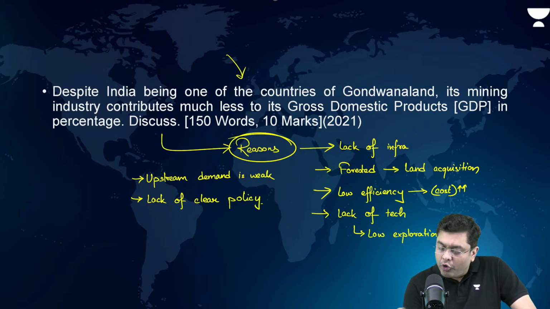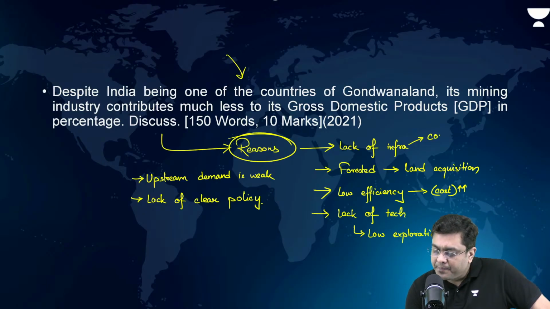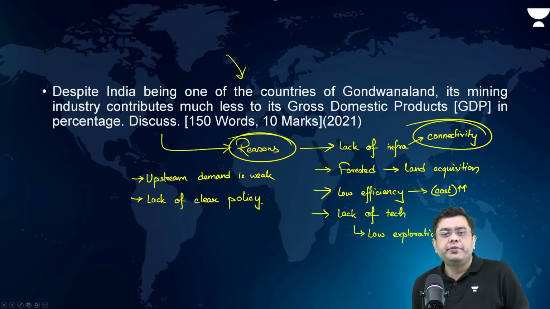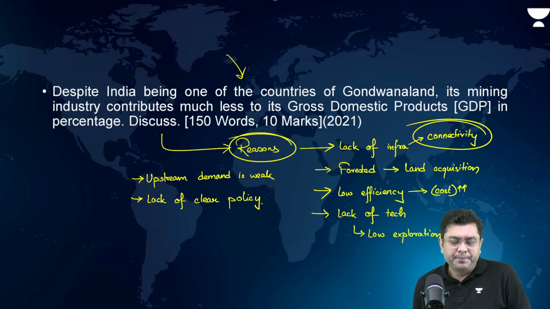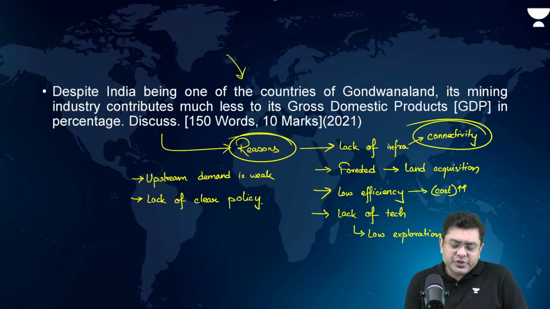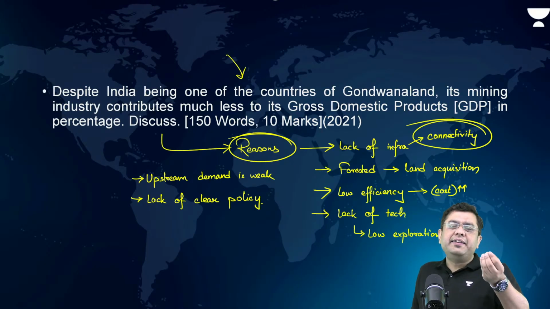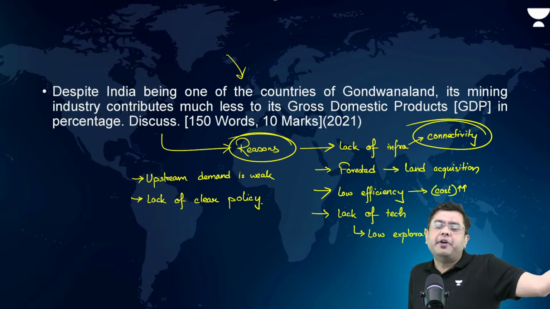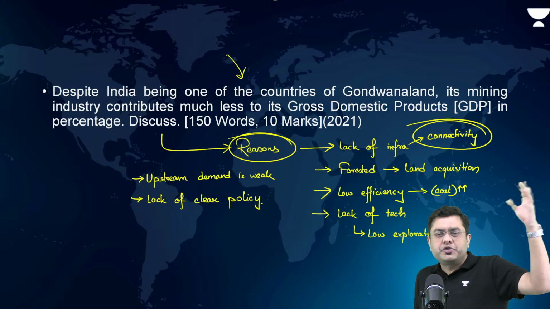Okay. So, all these you have to mention, infra in terms of connectivity, that is lacking. So, all these can be mentioned. Okay. So, again, a 10 marker, 150 word answer, simple question. Now, in terms of upstream industry, for example, let's suppose iron. In the case of iron ore mines, now you have extracted iron ore.